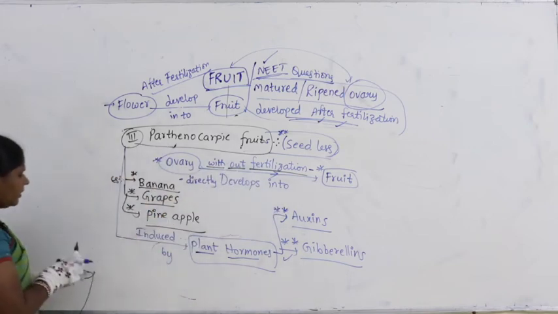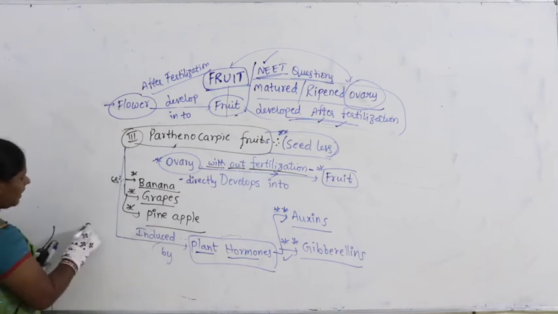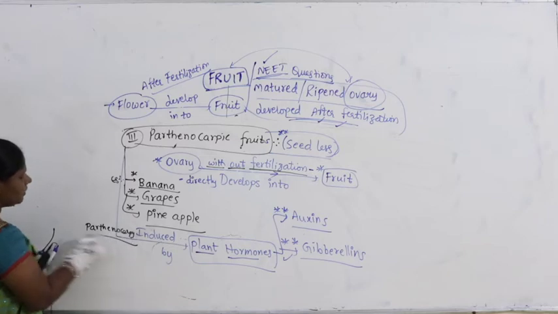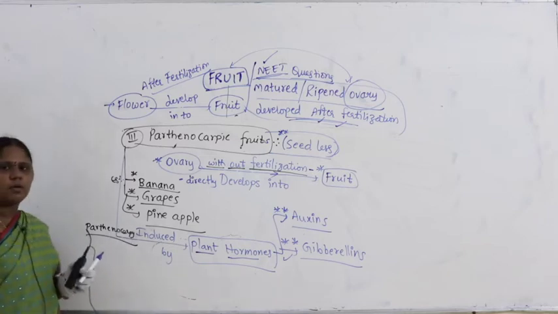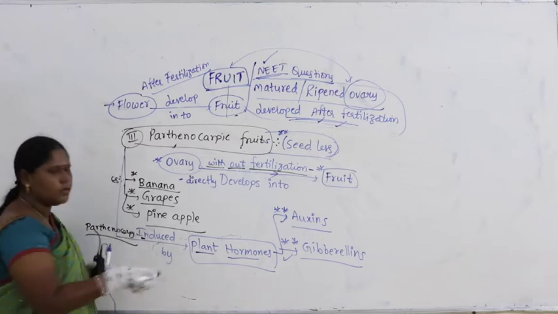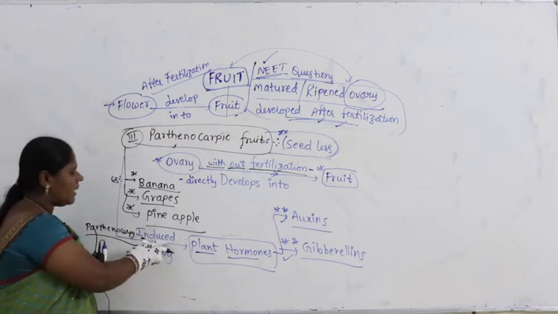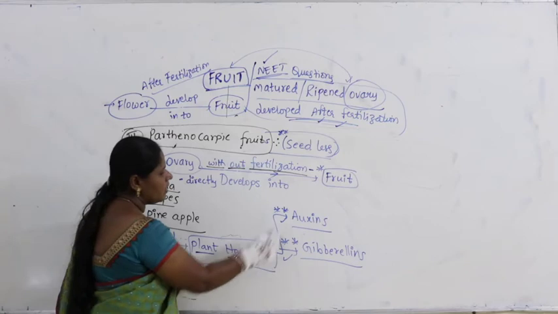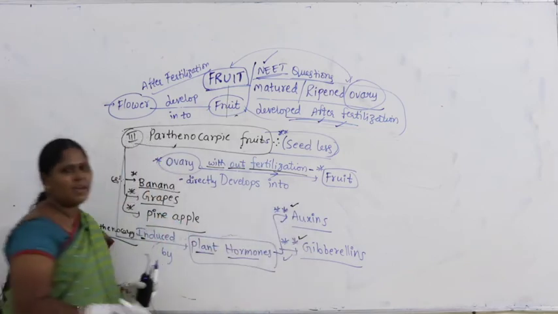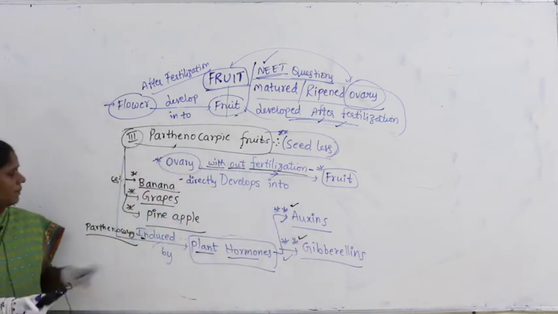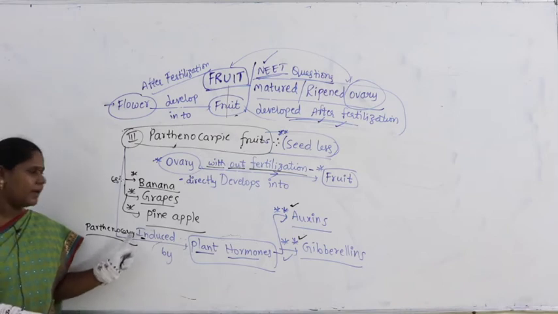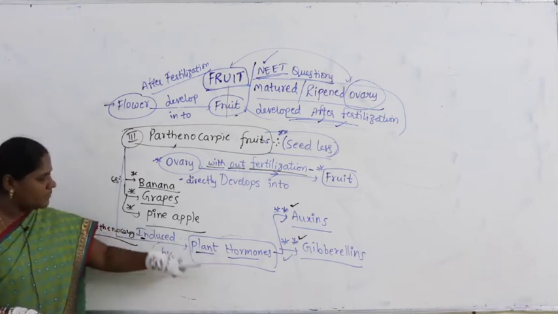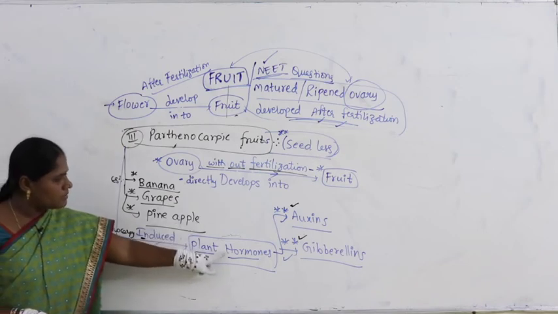Now what you can write here: parthenocarpy means the process of parthenocarpy can be made to happen. What is the meaning of induced by? Made to happen by a plant hormone such as auxins and gibberellins. So here parthenocarpy can also happen with the help of spraying some of the hormones, or the plant itself will produce the hormones.